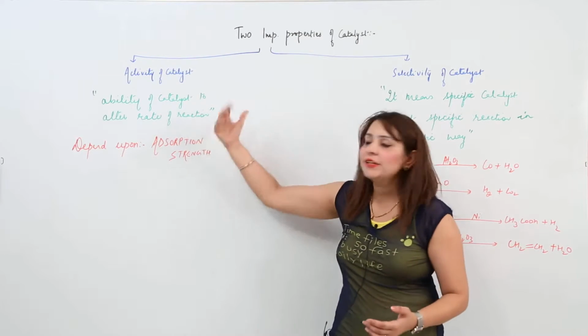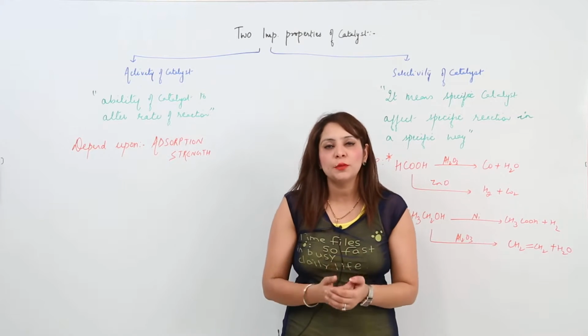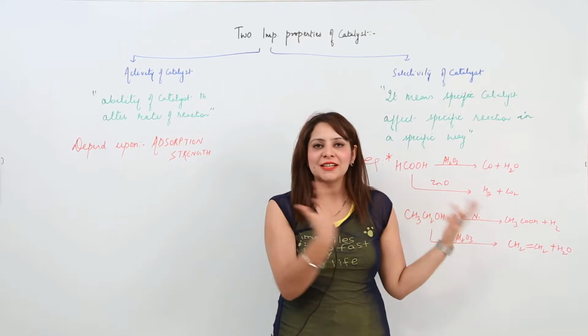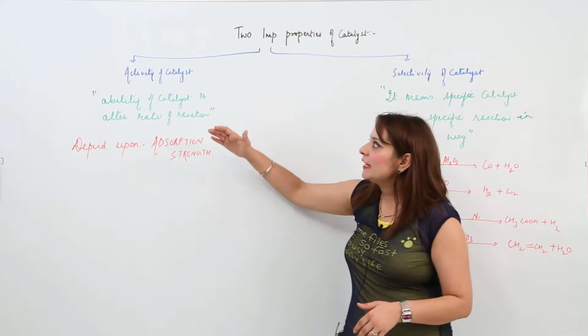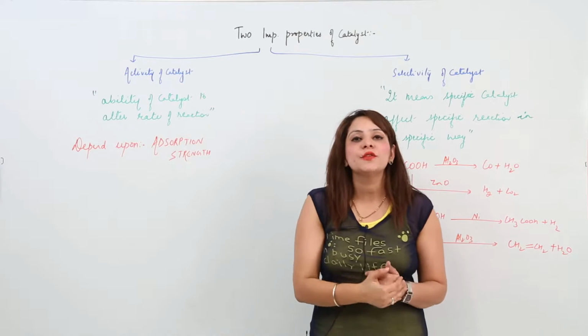One is the activity of the catalyst, the other is the selectivity of the catalyst. So we'll be taking one property into consideration first, then we'll be discussing the other one. So the first is the activity of the catalyst. So what do we mean by the activity of the catalyst?